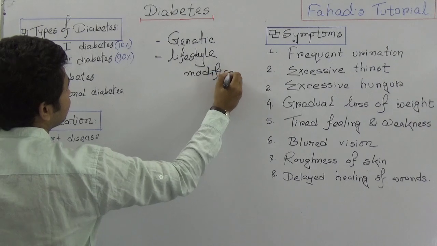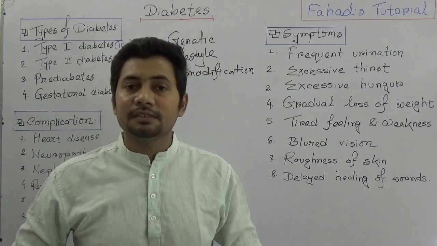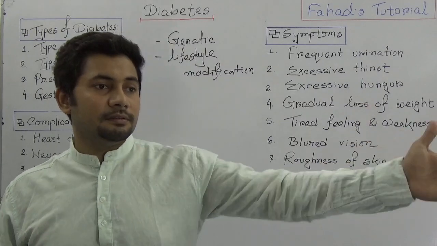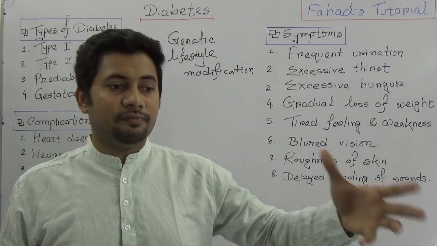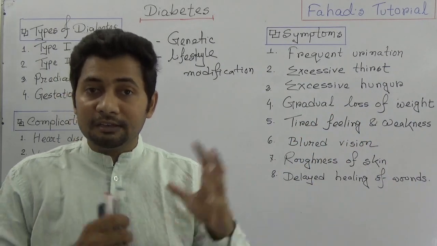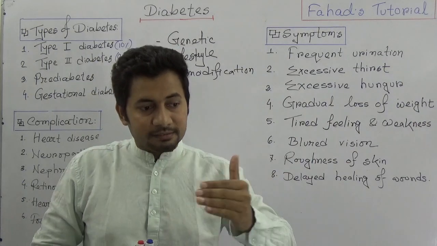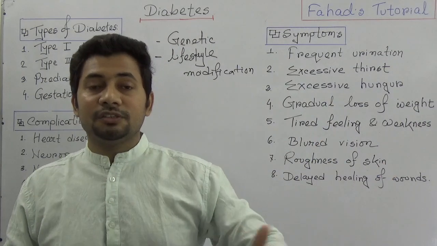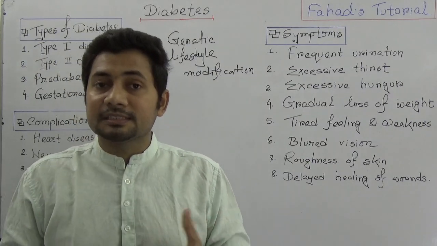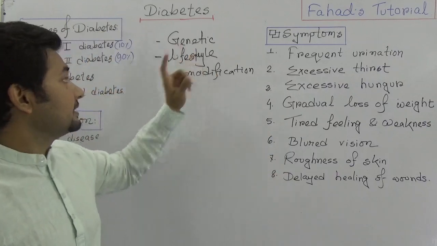Lifestyle modification. Okay. What about genetic disease? If you see that a person's nearest relative, like father, mother, grandfather, grandmother, if any one of them is a diabetic patient, then the offspring and the people of the next generations may be at risk to develop diabetes. So that is why it's called genetic disease.